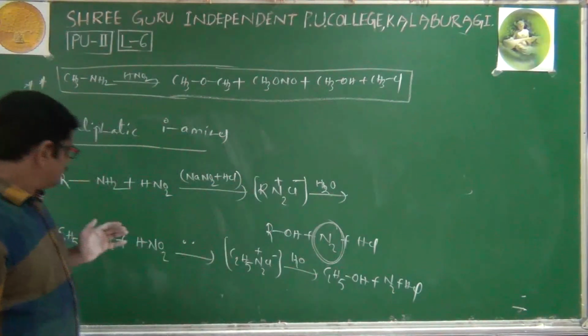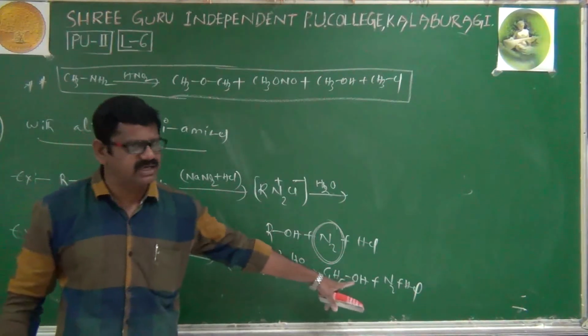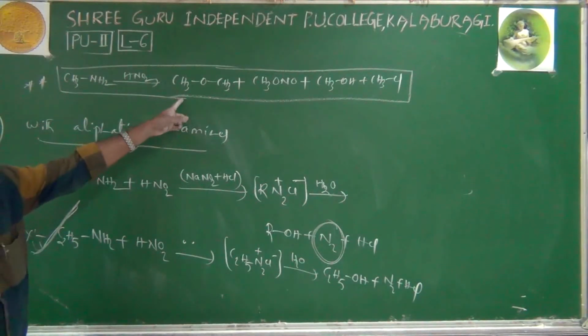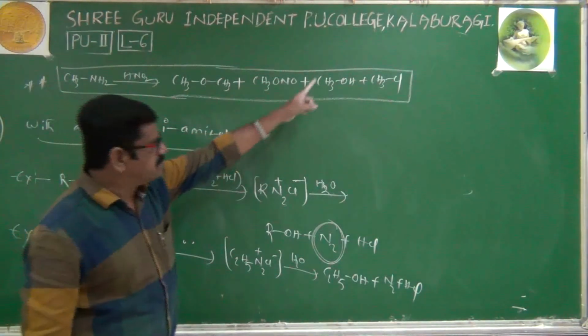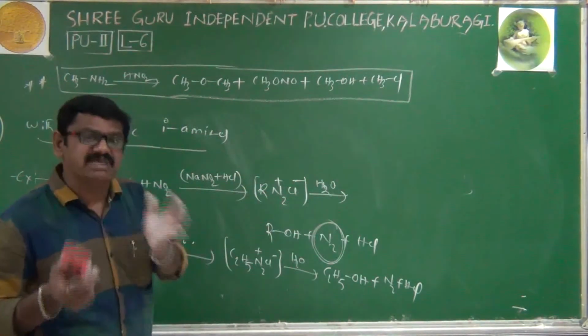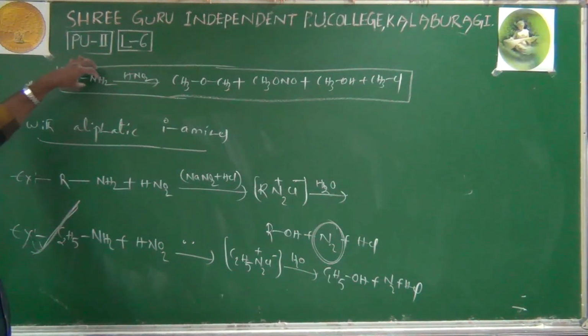That's why, as far as aliphatic amines are concerned, it is better to take ethylamine only as the example. It is a general reaction. Ethylamine means we will get only a single compound, ethyl alcohol. But if you take methylamine, you will get ether, methyl nitrite, methyl alcohol, methyl chloride, a mixture of various components. That's why we should not take this compound as an example.